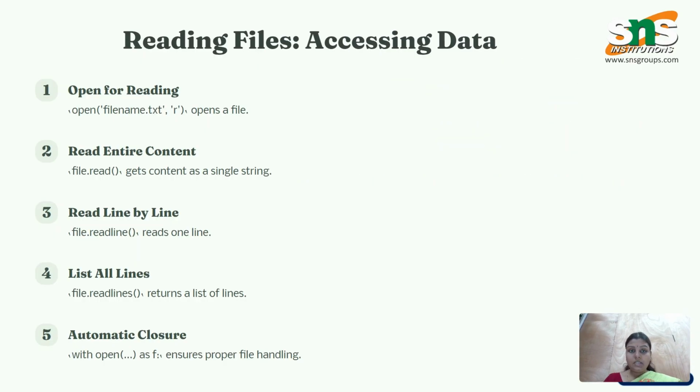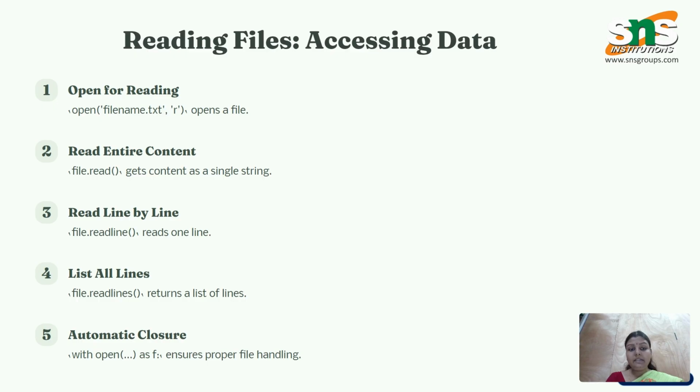Next, reading files, accessing data. Open for reading. If we want to access data, then we need to give this syntax: open filename.txt, comma, read for Python. And then read entire content. file.read gets content as a single string.